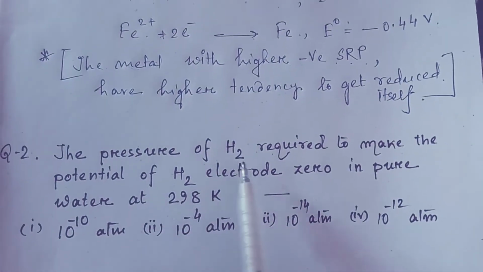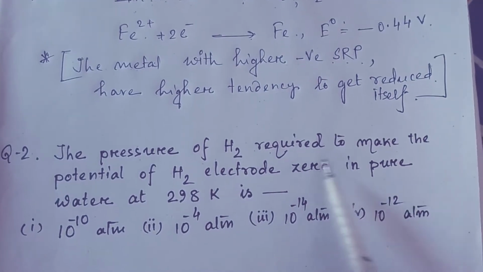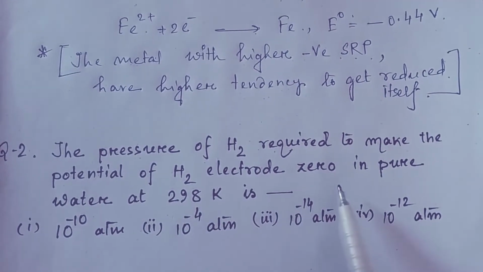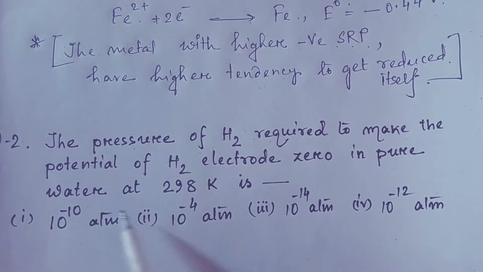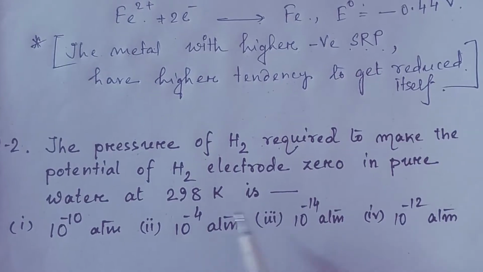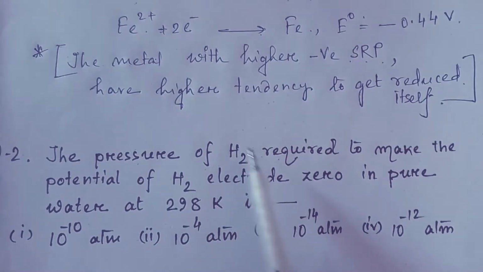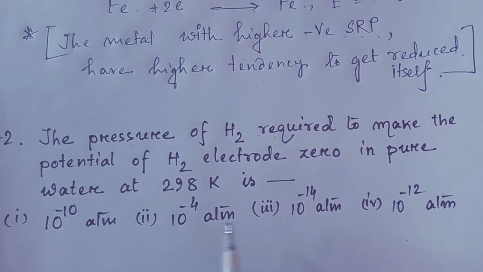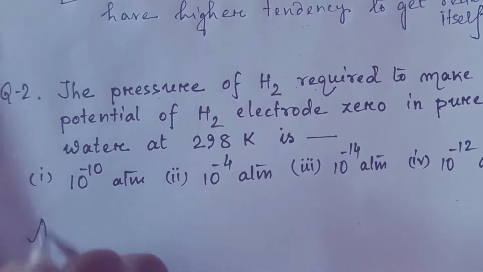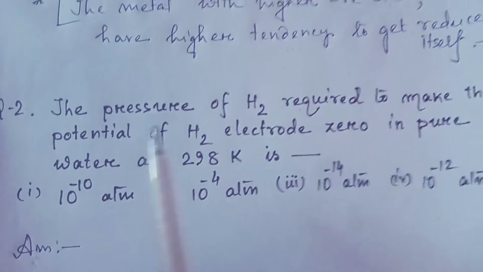The pressure of hydrogen required to make the potential of hydrogen electrode 0 in pure water at 298 Kelvin is. You have to find out here the pressure of hydrogen. So four options are given. So let's see. First, again read the question.